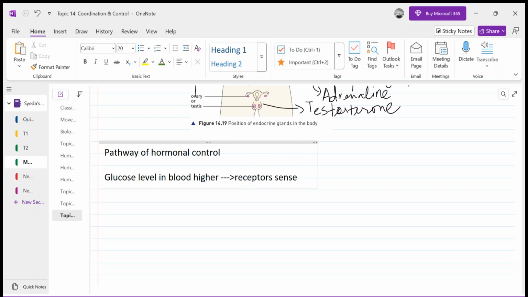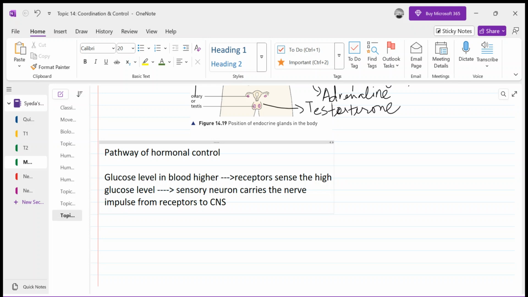Receptors sense the high glucose level, right? They send the message to the CNS by a sensory neuron. The sensory neuron carries the nerve impulse from the receptors to the CNS.